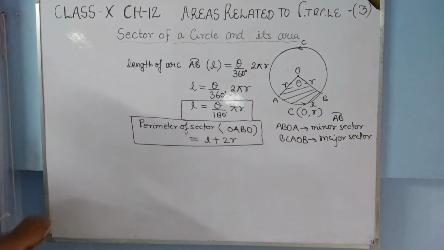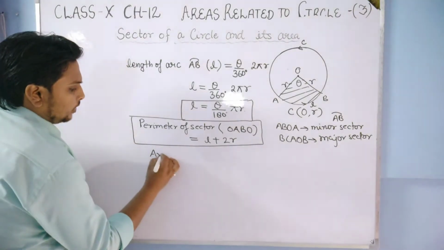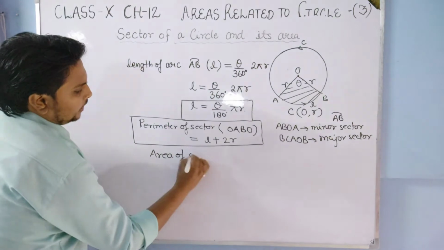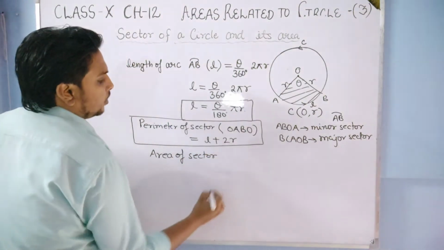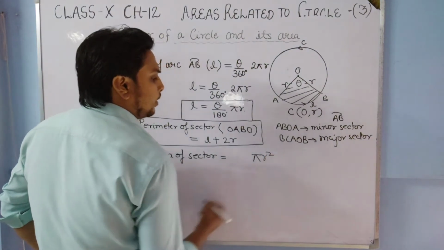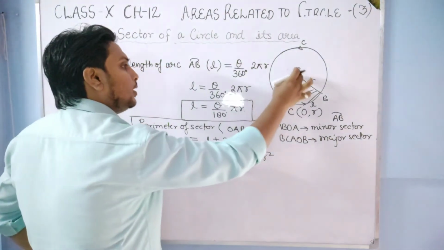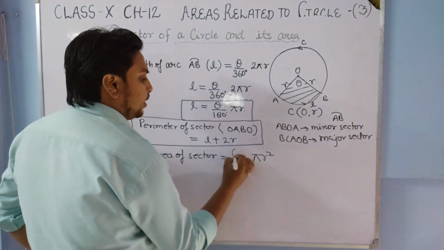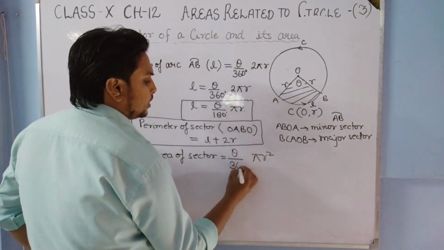Now in the same manner, students, if we talk about the area of the sector, the area of the whole circle is pi r square. But this time we are talking about only this part, so that will be theta upon 360 degree.